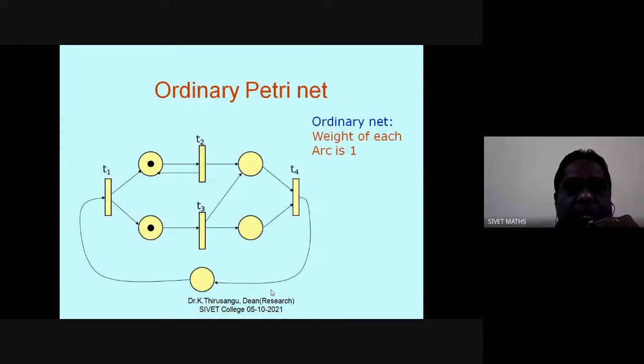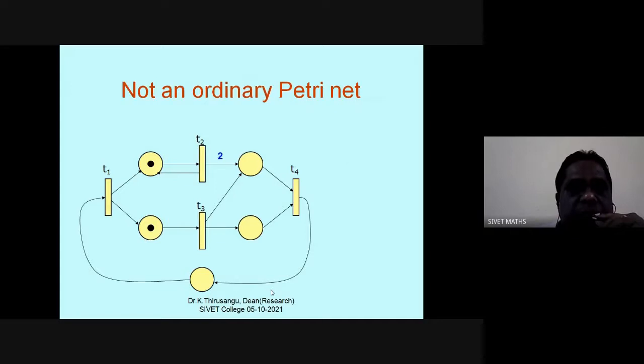So this is an ordinary Petri net. That means each arc has weight only 1. There is no multiplicity. There is no weight on the arcs. So this type of Petri net is called an ordinary Petri net. This is not an ordinary Petri net. Why? Because, any reason for this?